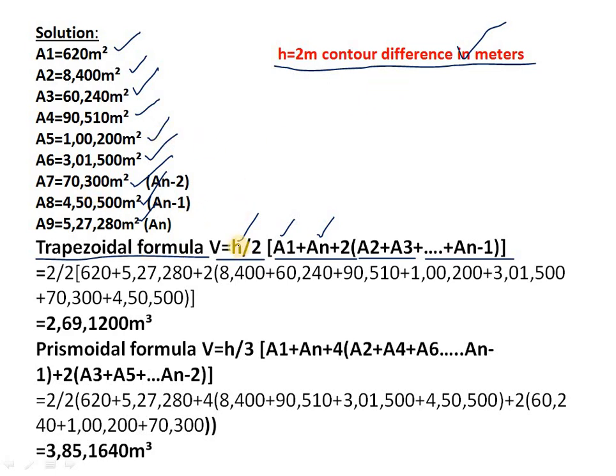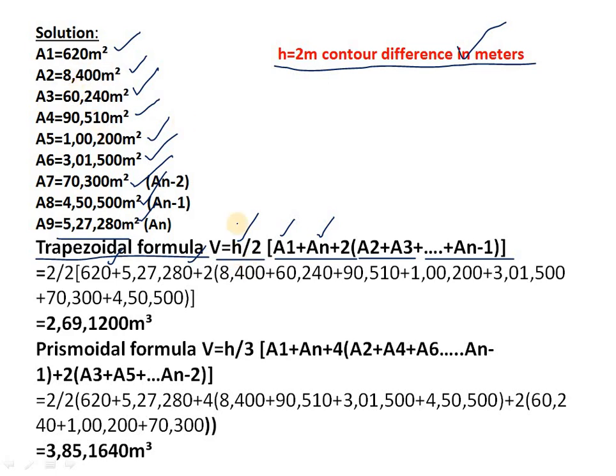And so we have to write here H is equal to 2 by 2, and this 620 is the first area, and AN is nothing but the last section area. Last section is AN, that is 5,27,280, plus 2 into A2 plus A3. A2 is how much?